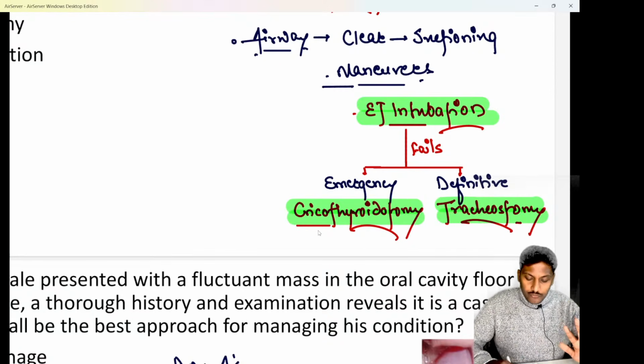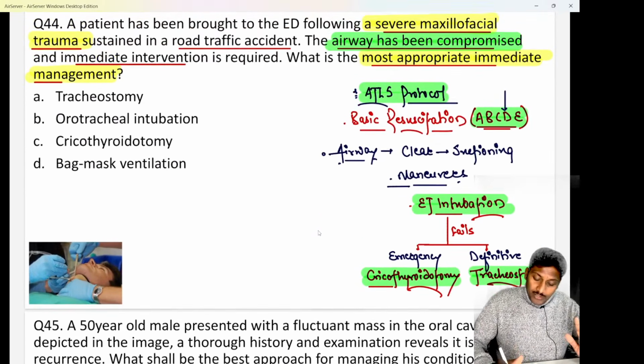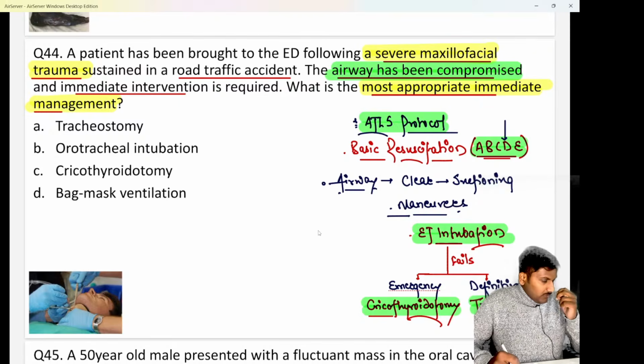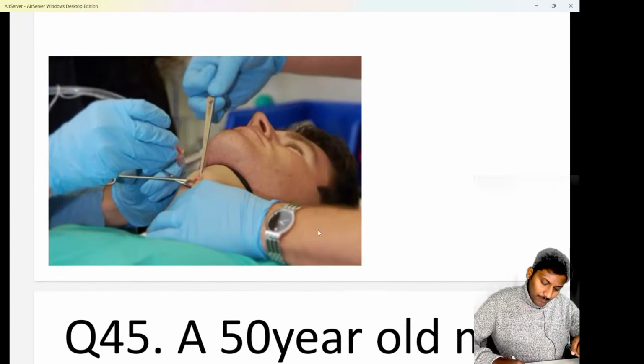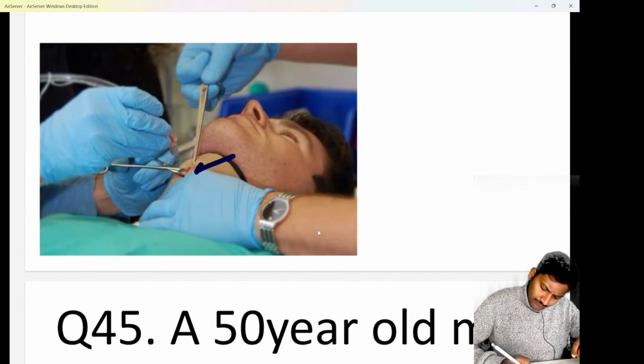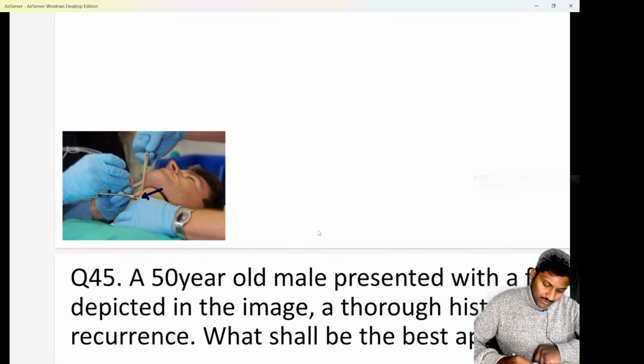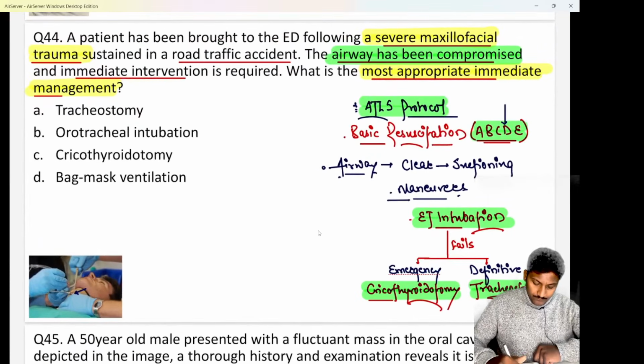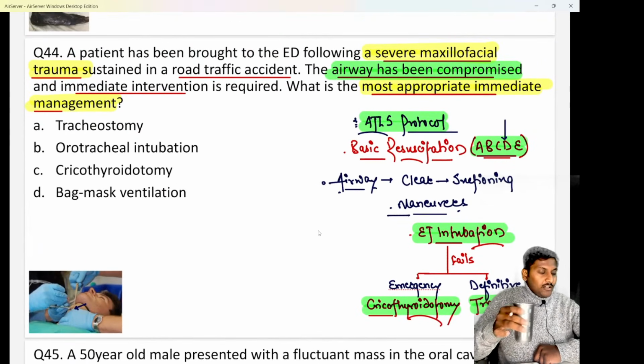Okay, hopefully all of you are quite aware. Now let me know in the chat box, in this condition, what is going to be the most appropriate immediate management or next step to manage this case. So this is the procedure of cricothyroidotomy that we are doing. As you can see, we are basically creating an opening in the cricothyroid membrane. That is what is done in cricothyroidotomy.